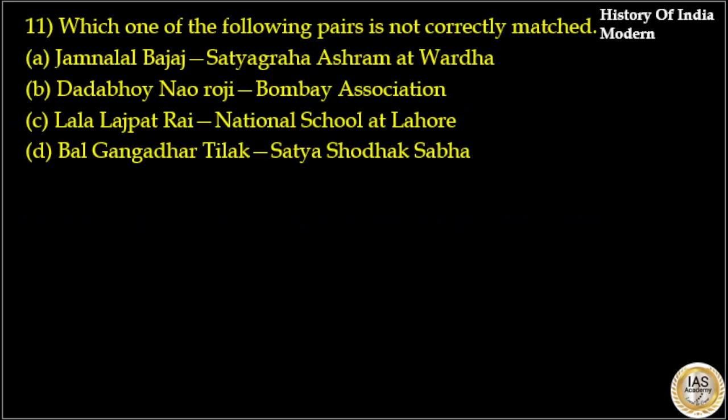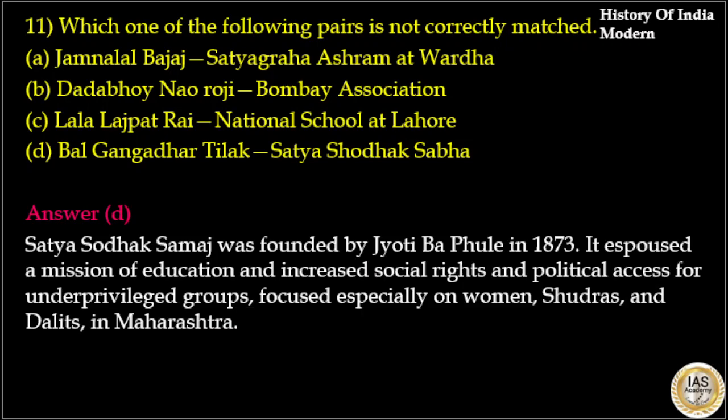Which one of the following pairs is not correctly matched? Option A, Jamnalal Bajaj, Satyagraha Ashram at Wardha, that is correct. Option B, Dadabhai Naoroji, Bombay Association, that is also correct. Option C, Lala Lajpat Rai, National School at Lahore, that is also correct. So here the answer to this question is option D, because Satya Shodhak Samaj was founded by Jyotiba Phule in 1873. It espoused a mission of education and increased social rights and political access for unprivileged groups, focused especially on women, Shudras and Dalits in Maharashtra.